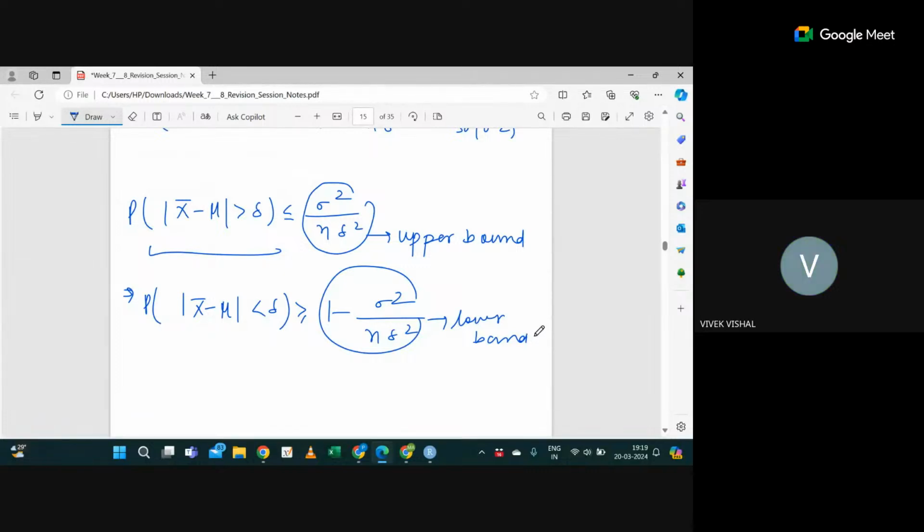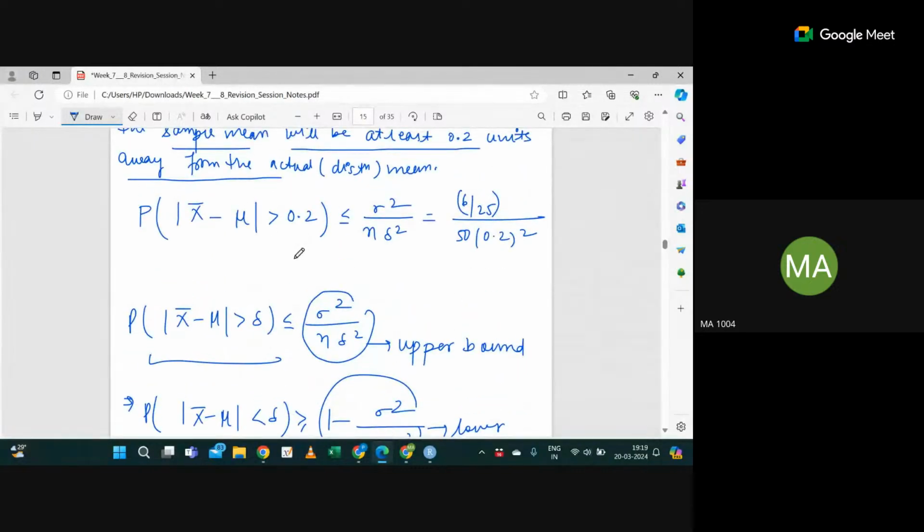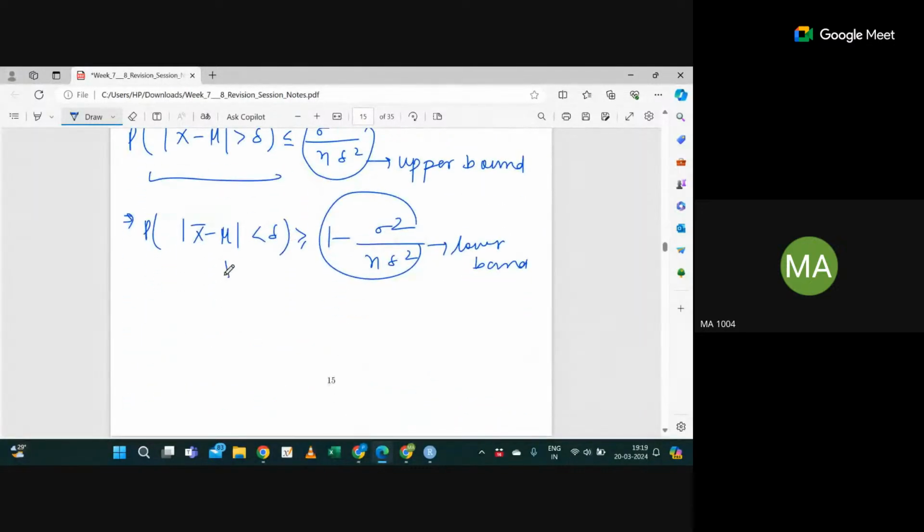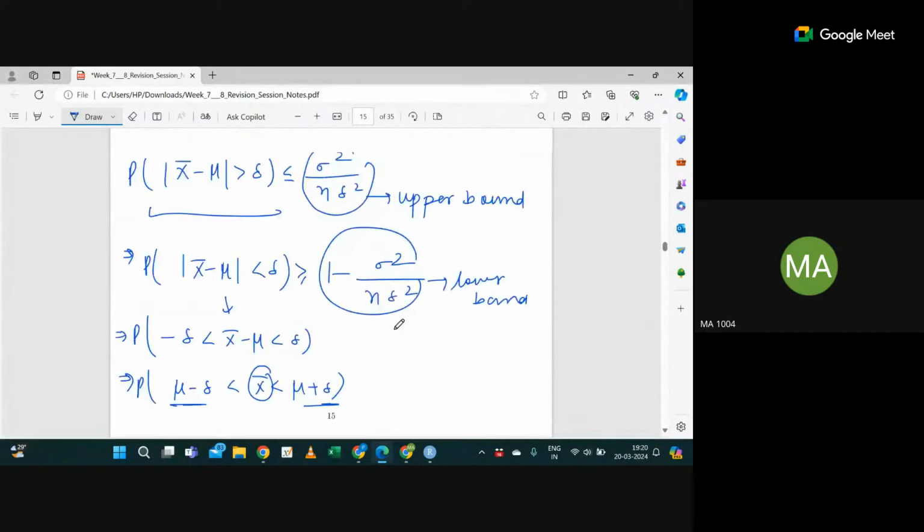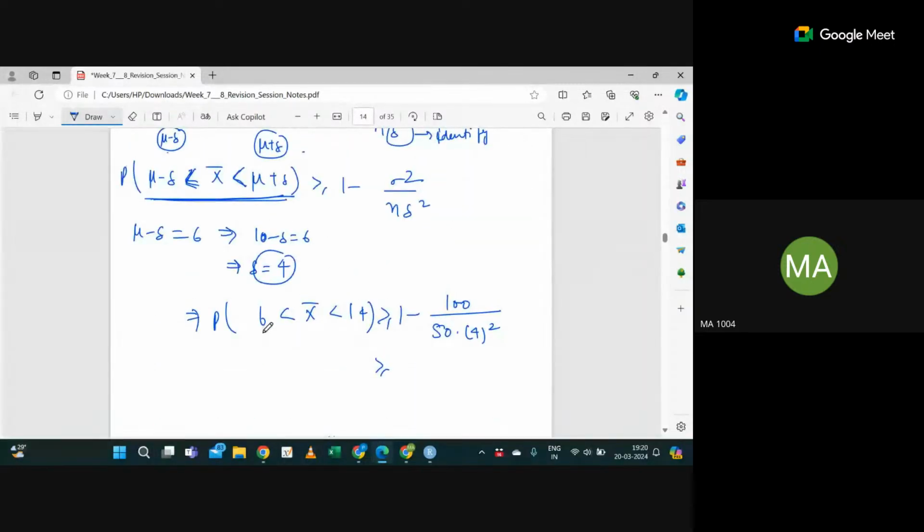Sir, if the same question is asked for the lower bound, how will the question be framed? The question will be framed as your x bar is in between some values. If you solve this, I will get minus delta less than x bar minus mu less than delta. Then the probability that mu minus delta less than x bar less than mu plus delta, right? Then you will say your x bar is in between. As you can see in the previous question, your x bar is between 6 and 14, so you have used the lower bound.